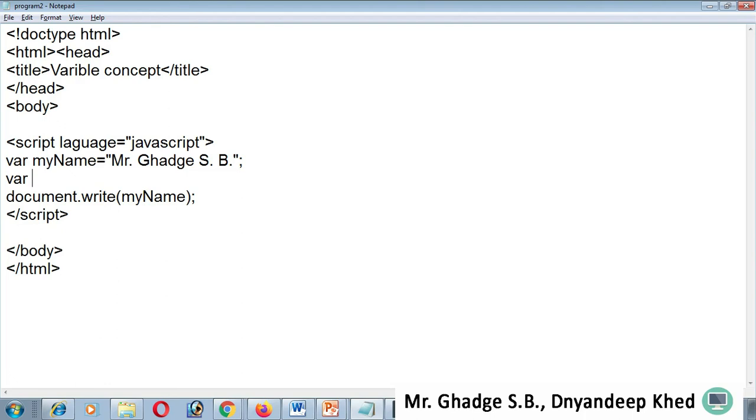Now I want to add another variable, that is channel. Channel is equal to, and see, it's very simple to declare a variable and assign a value as compared to other programming languages. It is easy to implement, so that's why JavaScript is a very popular and lightweight scripting language.